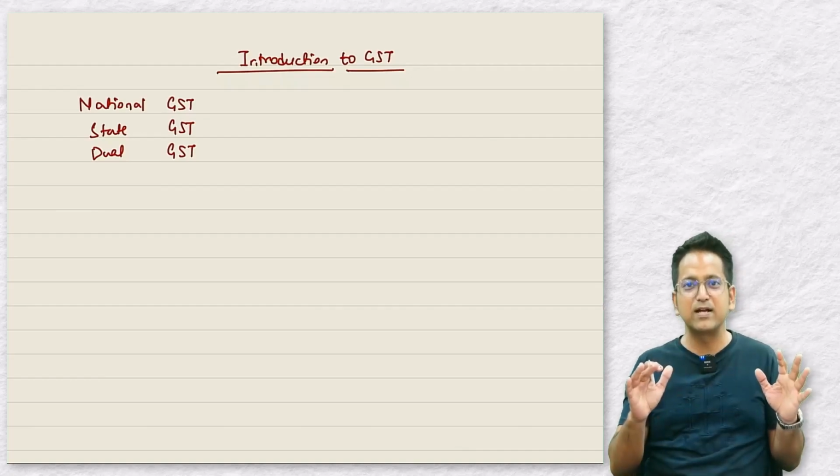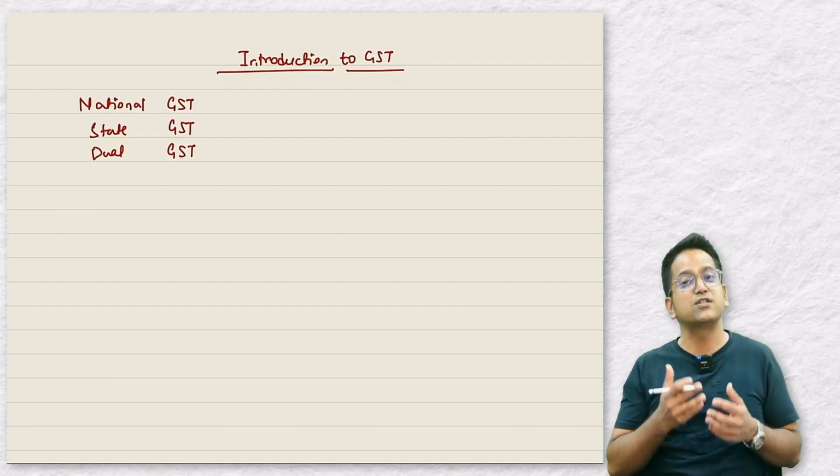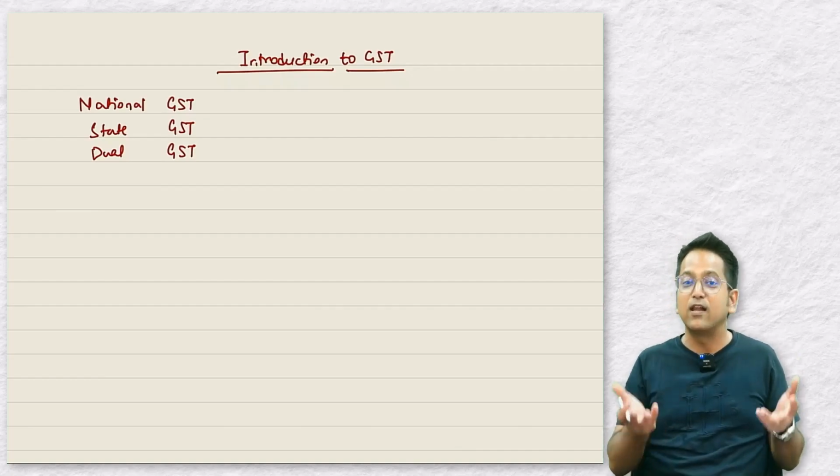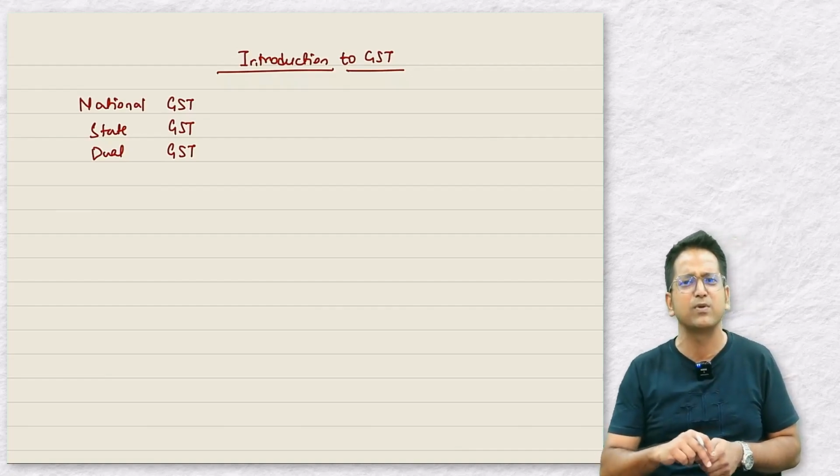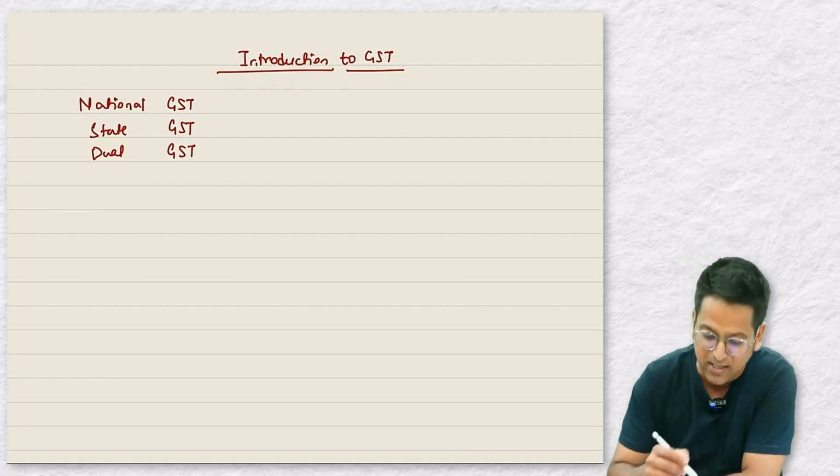So, I hope you have understood that there could have been these three kinds of GST in our country. This Calcutta Task Force was formed to suggest the type of GST that should be introduced in our country. Now let's find out what this committee had suggested.